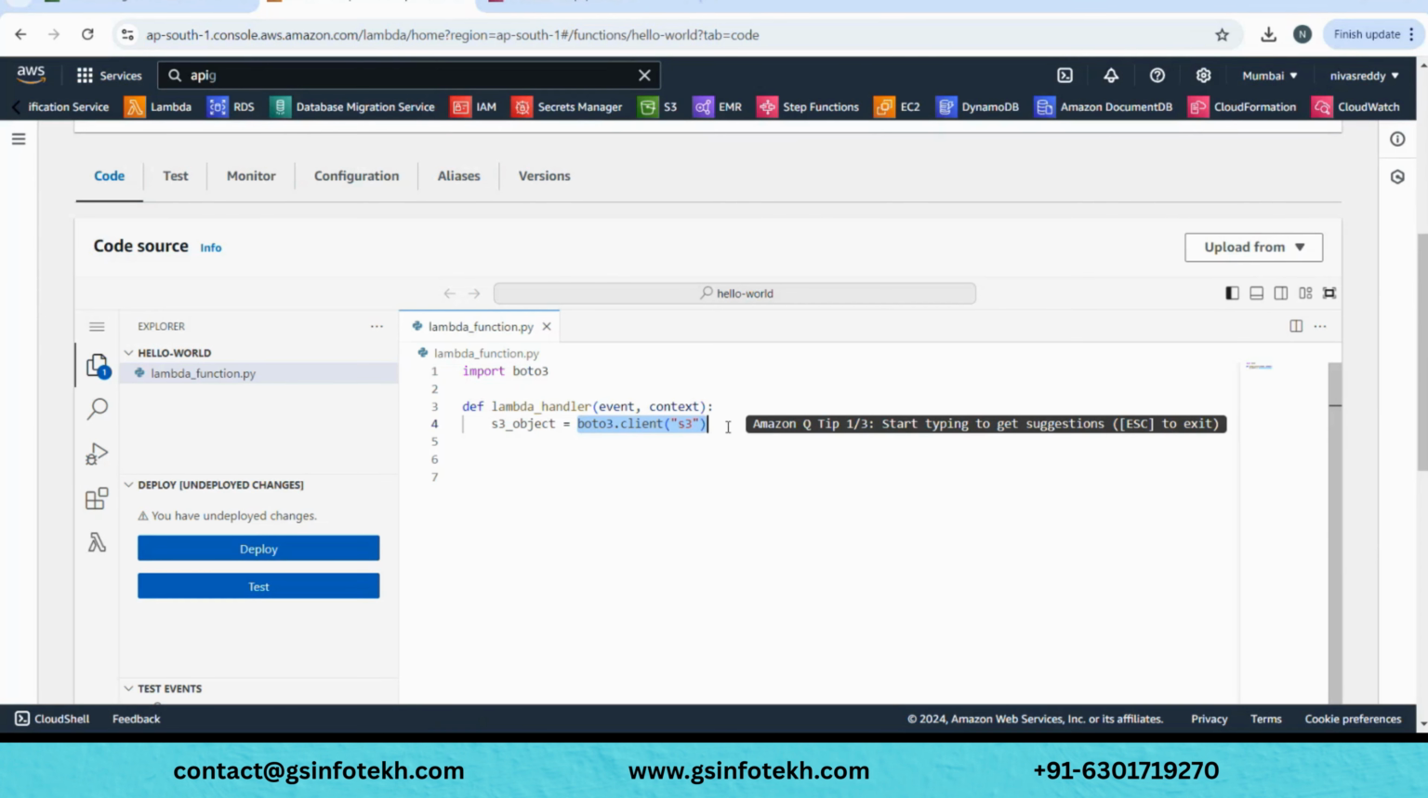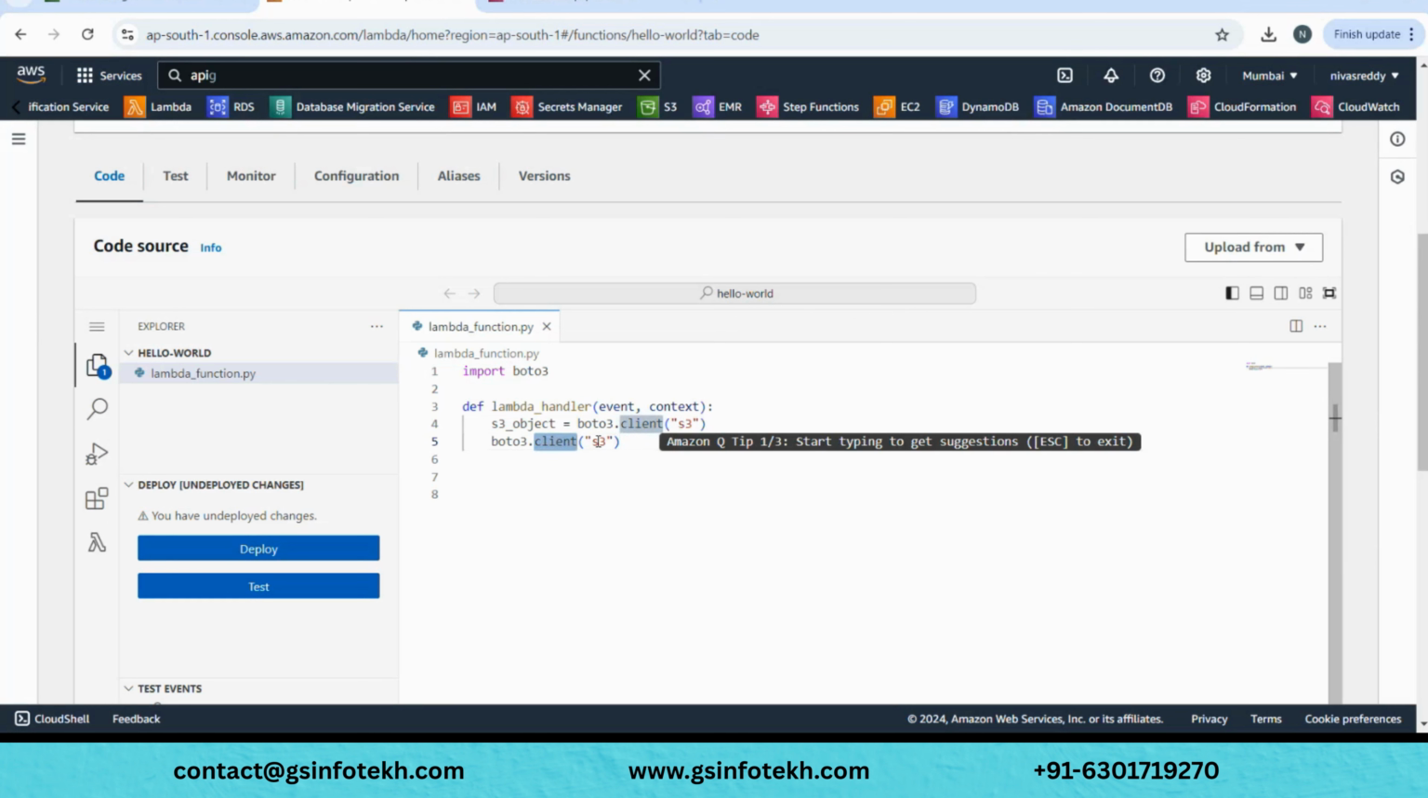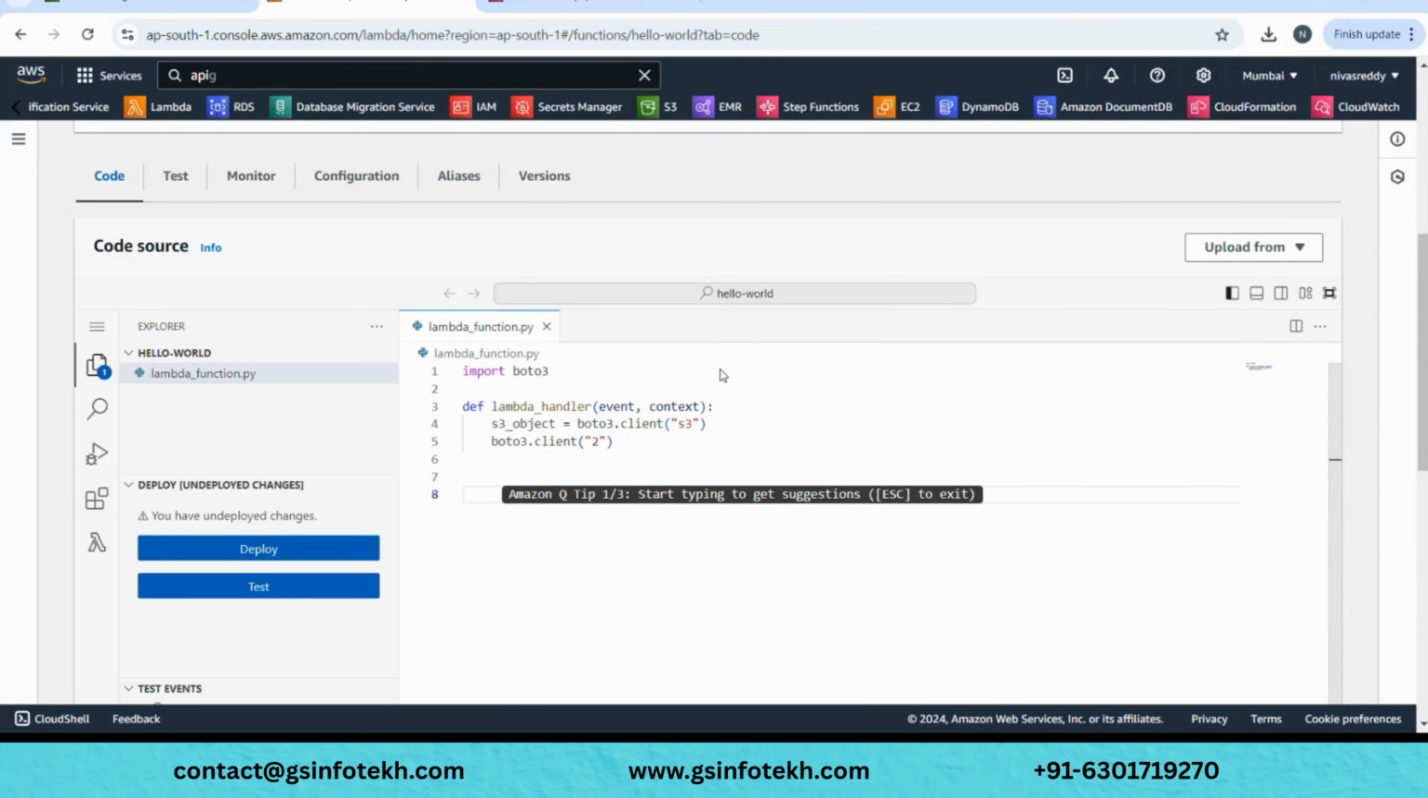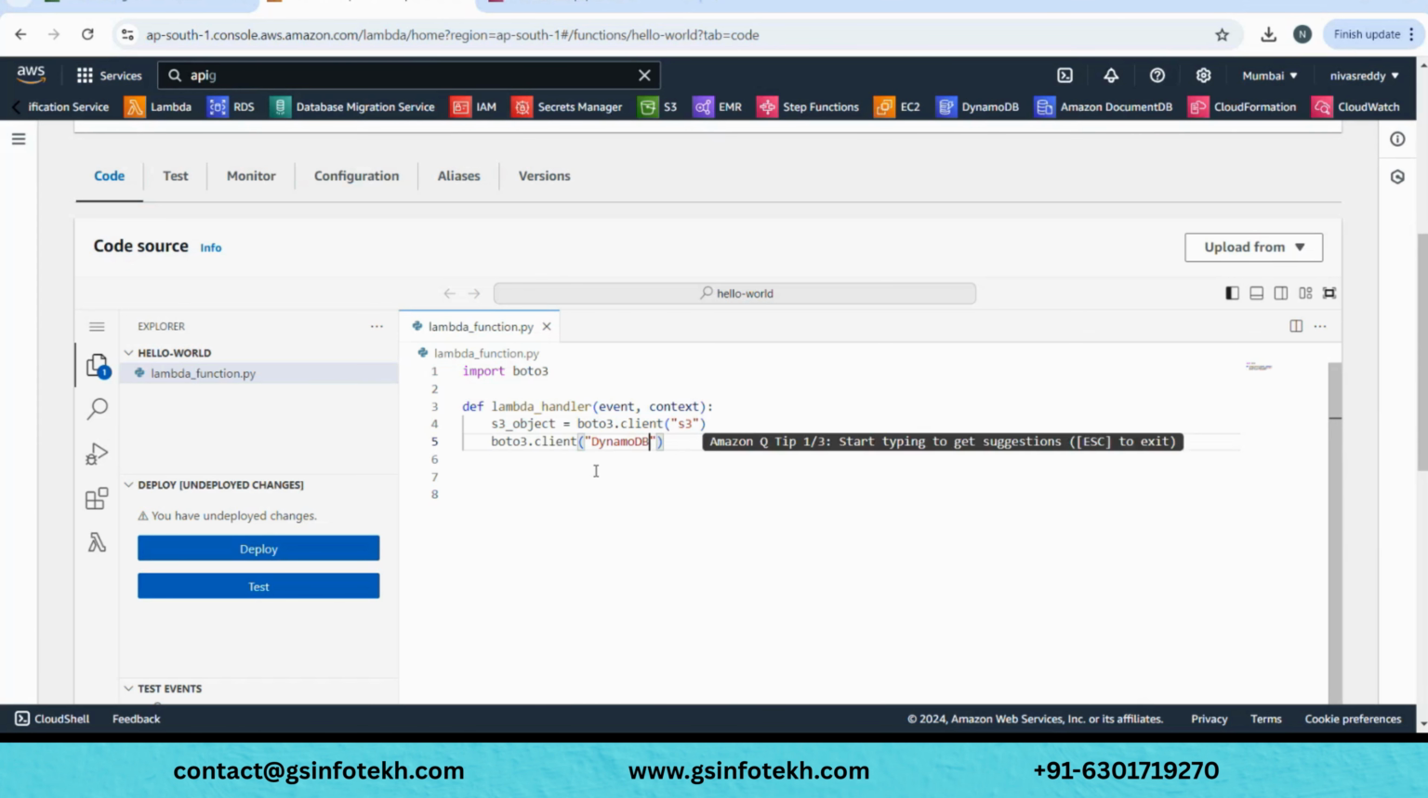So whatever you want to interact with or communicate with, in the brackets of client you need to give that name. For example, if it is EC2, you will say client EC2. If it is a DynamoDB table, you just say DynamoDB. Just remember this point, and it would be easier for you. If it is DynamoDB, just Dynamo or DynamoDB, whatever they have on their website. So basically, you need to create a client for which you are trying to interact.